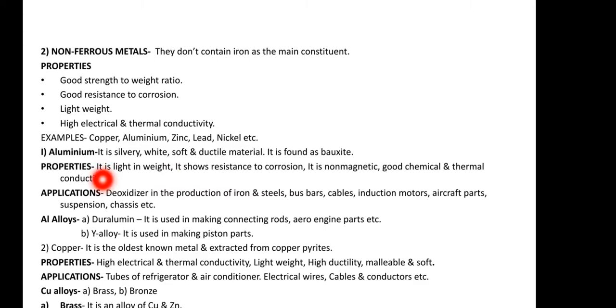So what are the properties? It is light in weight, it shows resistance to corrosion, it is non-magnetic, with good chemical and thermal conductivity. Applications where they are used: aluminium is used as the deoxidizer in the production of iron and steels, bus bars, cables, induction motors, aircraft parts, suspension, chassis, etc.